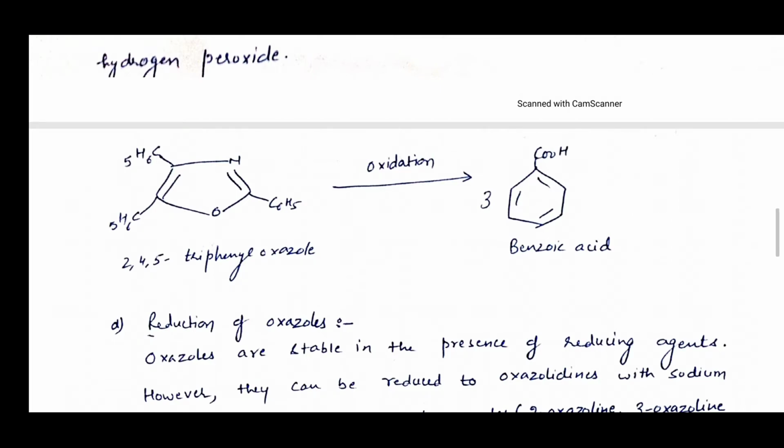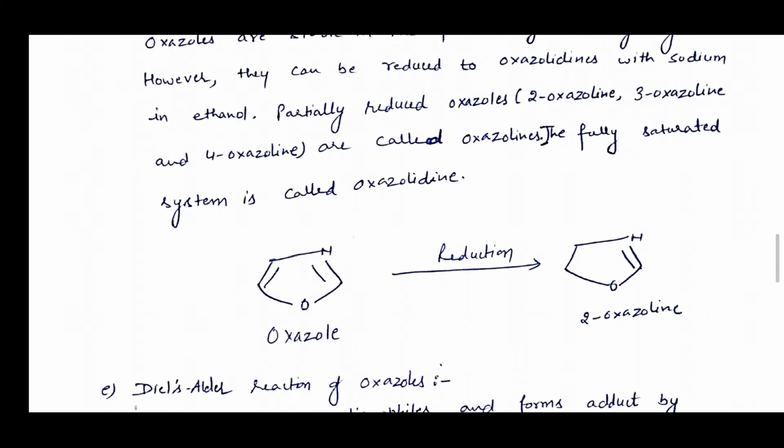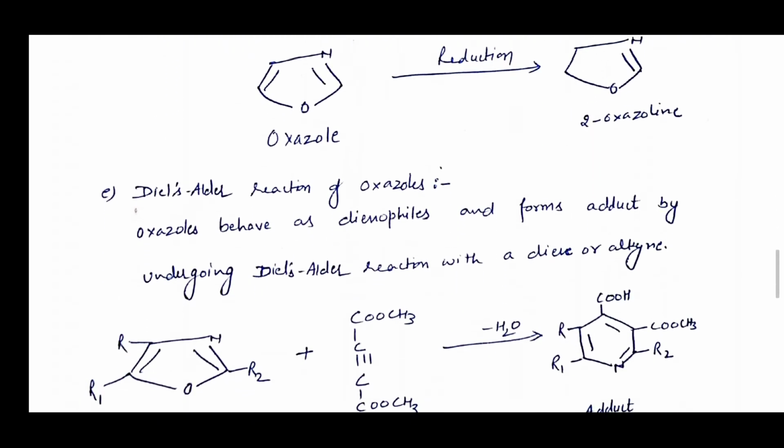Now next, reduction of oxazoles. Oxazoles are stable in presence of reducing agents. However, they can be reduced to oxazolidines with sodium in ethanol. Partially reduced oxazoles, for example 2-oxazoline, 3-oxazoline and 4-oxazoline, are called oxazolines. The fully saturated system is called oxazolidine. Now oxazole on reduction forms 2-oxazoline, as you can see in this reaction.